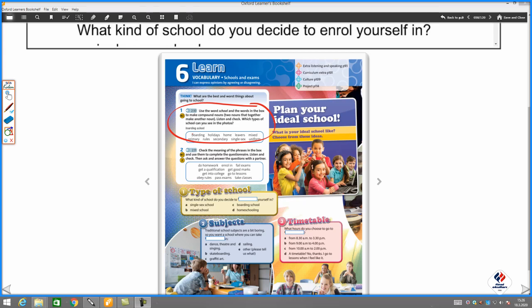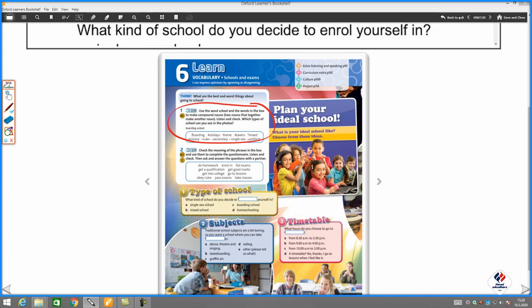Okay, and we're back. So boarding school is the first one. School holidays. Then we have homeschool, school leavers, mixed school. We have primary school, school rules. We have secondary school, single-sex school, and a uniform, school uniform. So that one was really simple. This should only take you 2 minutes to do. If you have any parts that you're not sure about, just fill it in as we go.